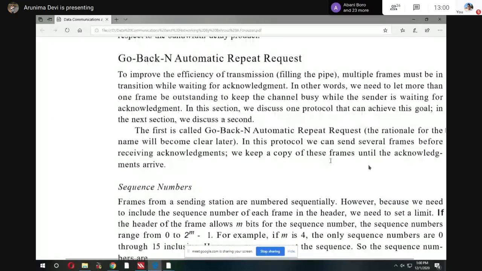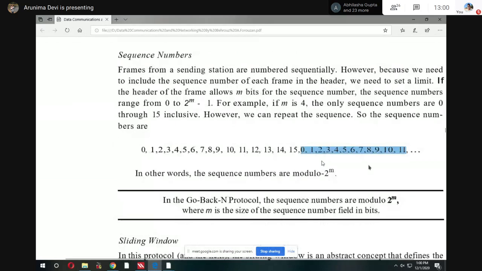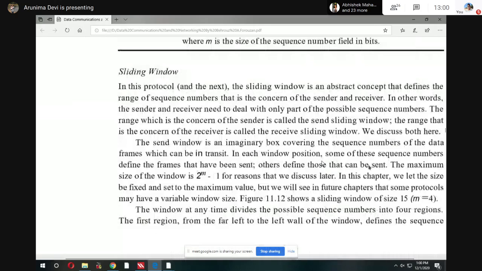Yes, ma'am. So this is the sequence number in case of Go-Back-N ARQ. But here we have something called the sliding window concept. Sliding window means through a window we can view only a particular part of the outside. Yes or no? If you slide a window, you can cover some particular part of the outer area, not the whole area.